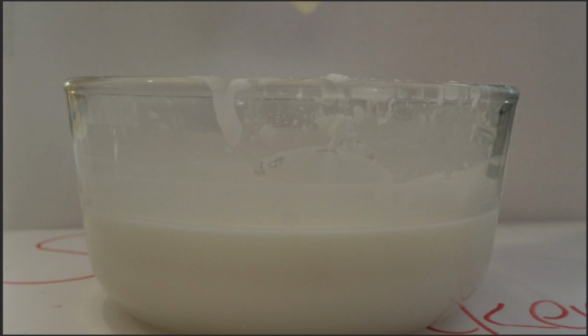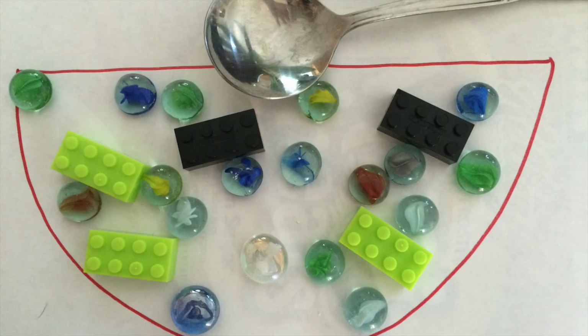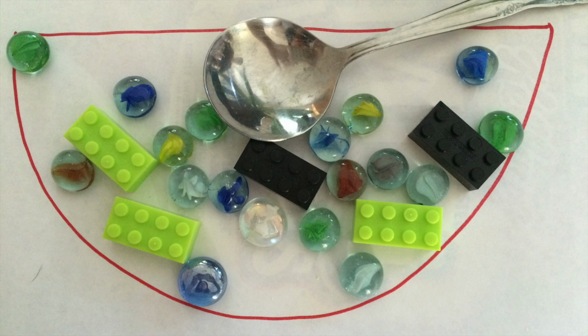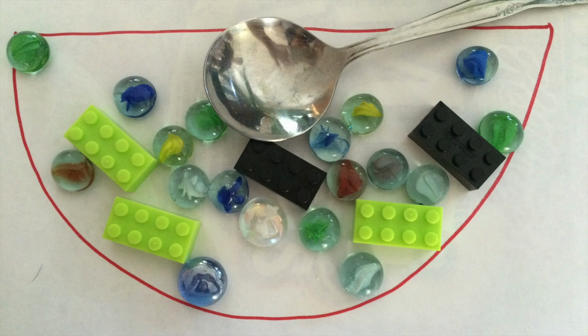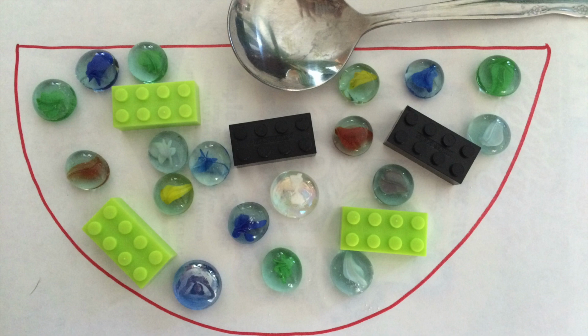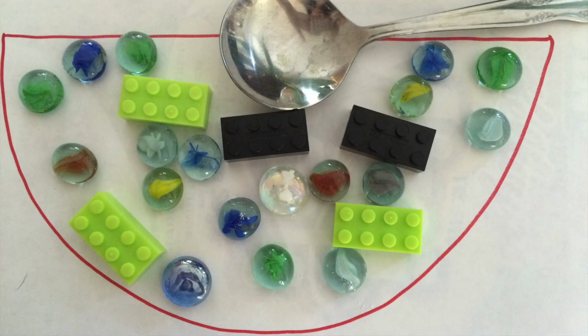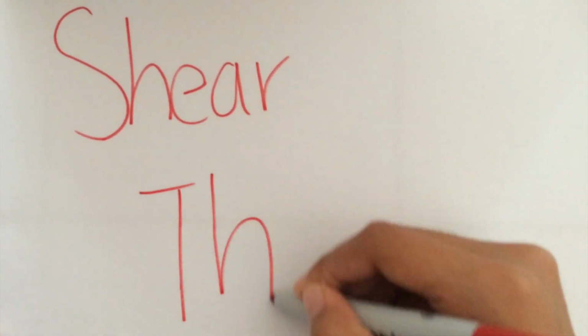First, we have to remember that we have suspended the cornstarch in the water. Here, I have represented the water with marbles and the cornstarch with blocks. When there is little shear stress, the cornstarch and the water are able to slide past each other and flow with a low viscosity around the spoon. When there is much shear stress, the water slides past the cornstarch, but the cornstarch is unable to move. An area with mainly cornstarch forms, creating a barrier. The fluid's viscosity increases. Opposite to shear thickening fluids are shear thinning fluids.